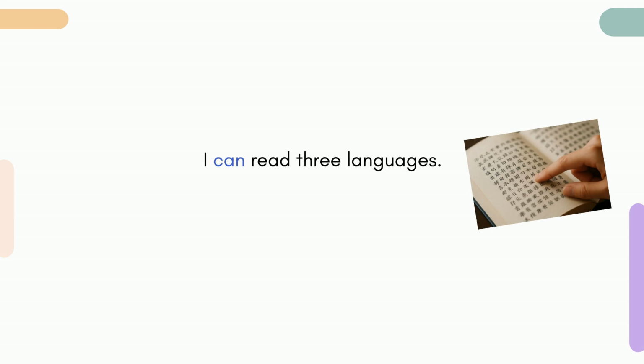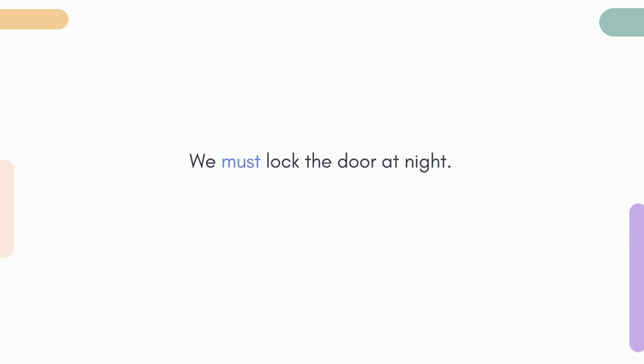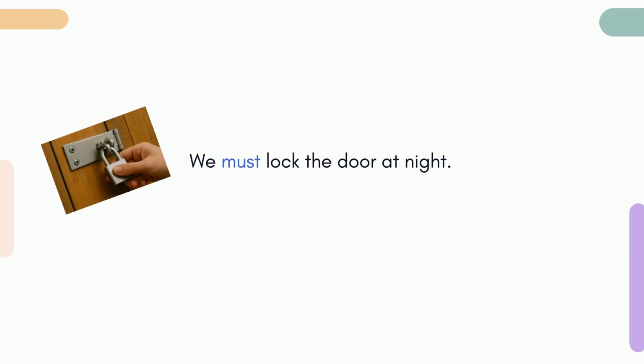Let's look at each sentence again. I can read 3 languages. This sentence tells me what I am able to do or what I can do. I am able to read 3 languages. I know how to do this. We must lock the door at night. This sentence tells me that I need to do this or that I must do it. I need to lock the door. It is very important.